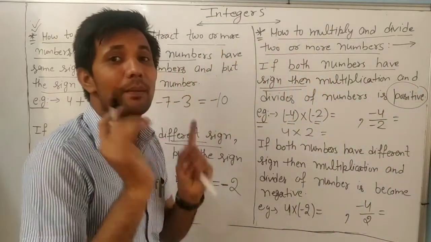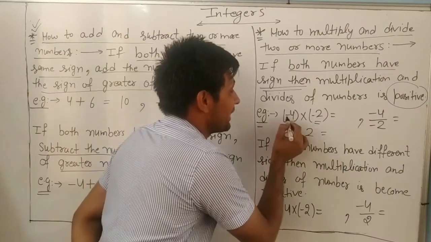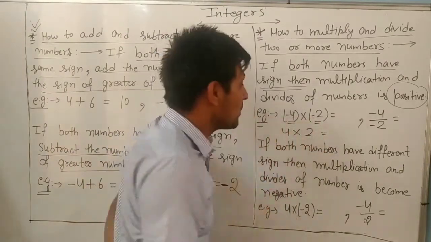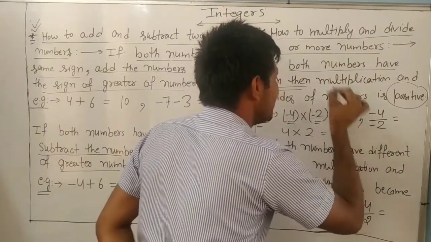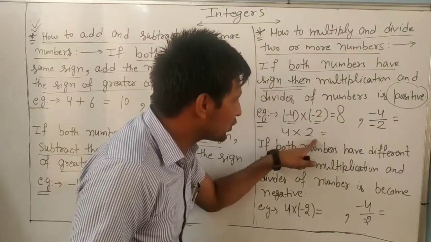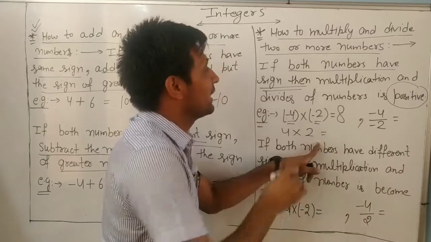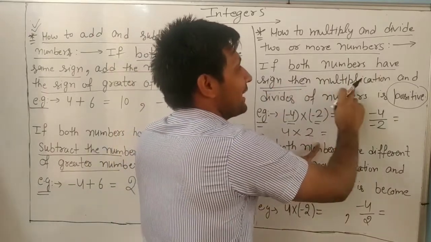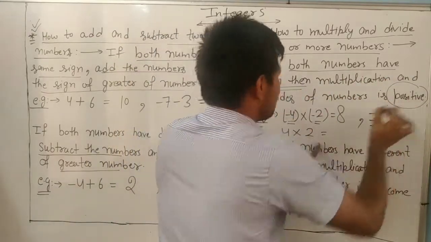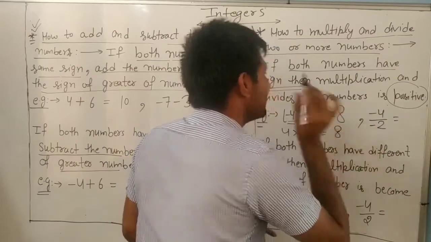Always remember, dear, in multiplication, negative into negative becomes positive. Negative 4 into negative 2, answer is 8. Both have the same sign, so the result is positive. 4 into 2 is also 8.